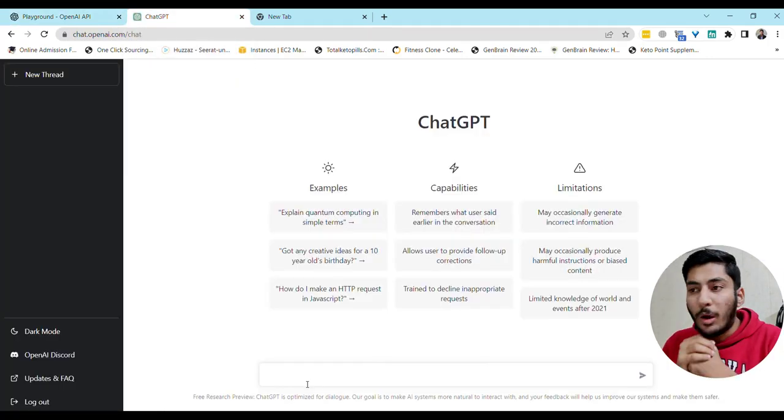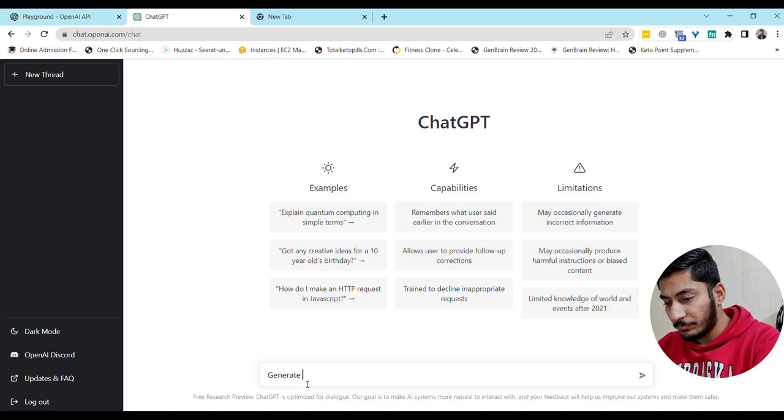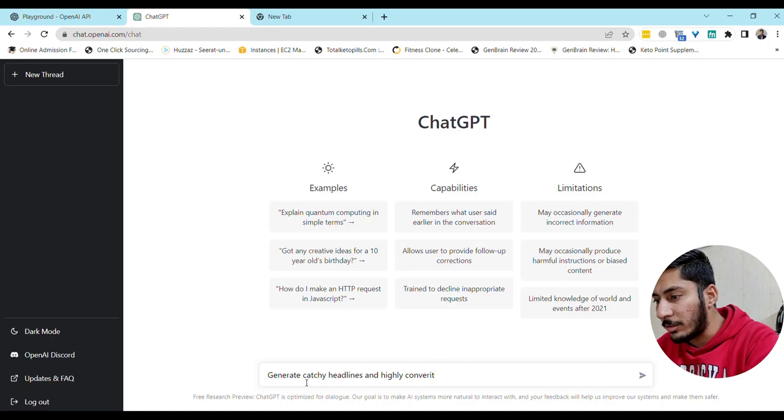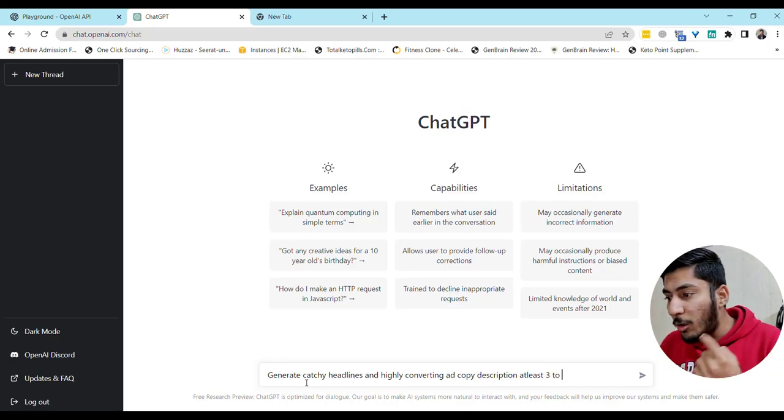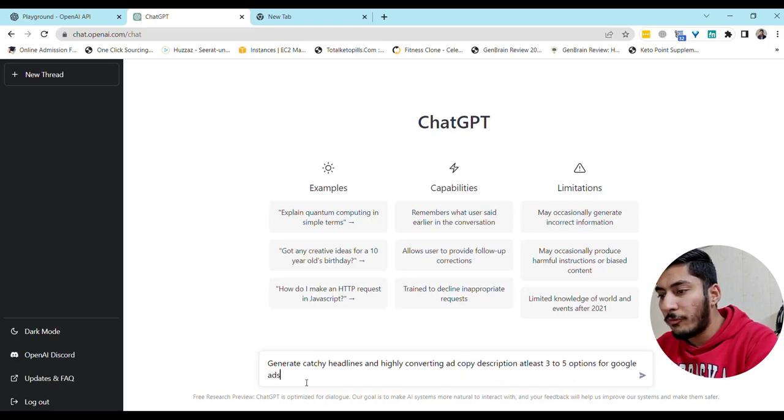Okay, so we are in ChatGPT now, and we'll type here: generate catchy headlines and highly converting ad copy description. At least provide us 3 to 5 variations so we can choose from these variations. Okay, so 3 to 5 options for Google ads, and we'll tell it the business: logistics and freight services.